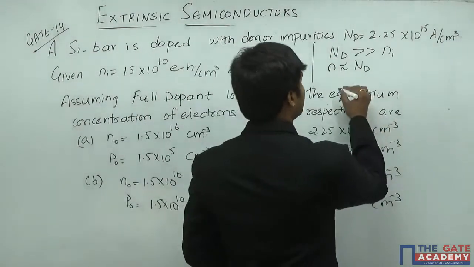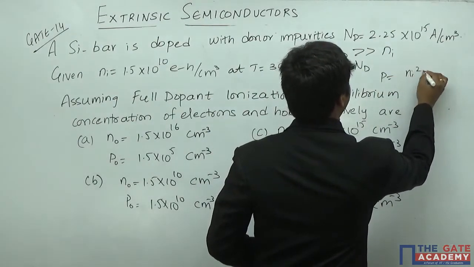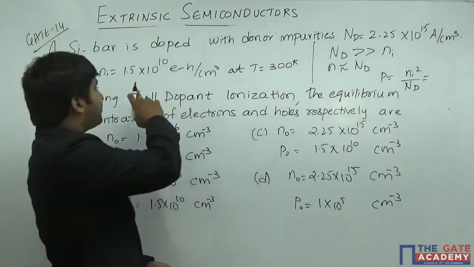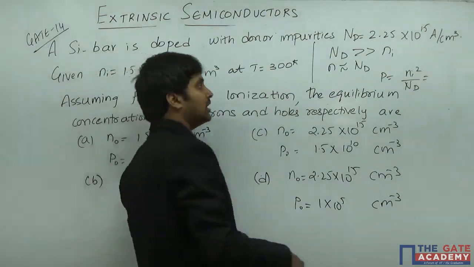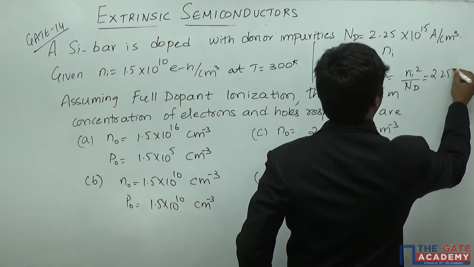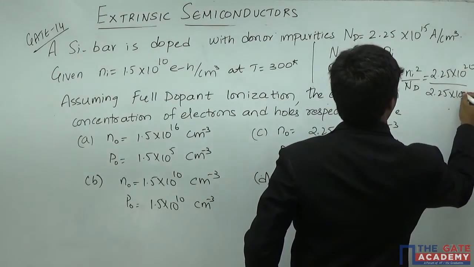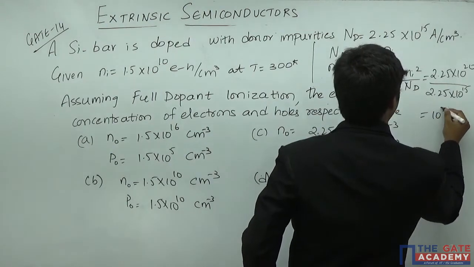The value of P is going to be Ni square divided by Nd. So Ni is 1.5 into 10 power 10, whole square is 2.25 into 10 power 20, divided by 2.25 into 10 power 15. So it is simply equal to 10 power 5.